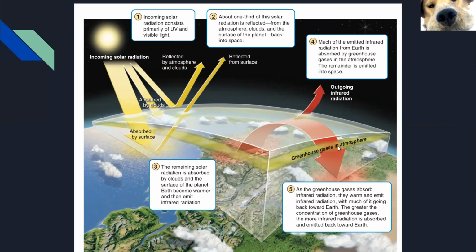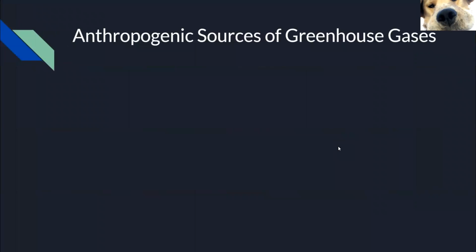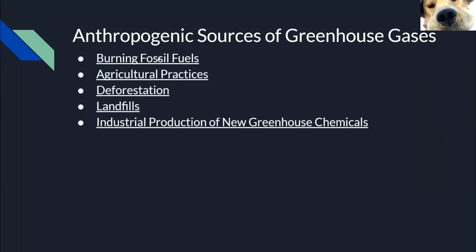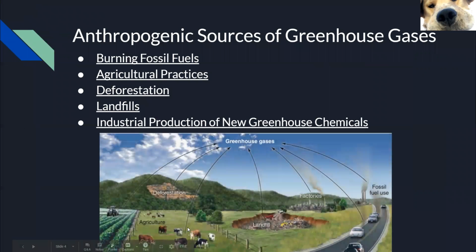We talked about how human activities are the causes of global warming. We have other human activities that contribute to the greenhouse gases. For example, other than the burning of fossil fuels, we have agricultural practices, which are shown here. All these animals also contribute to the production of greenhouse gases.